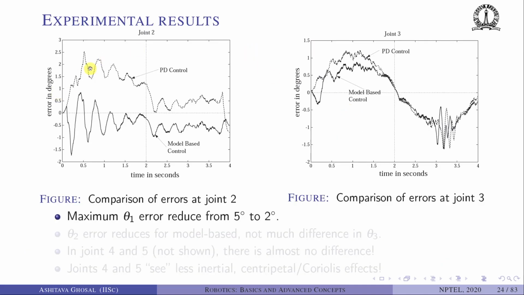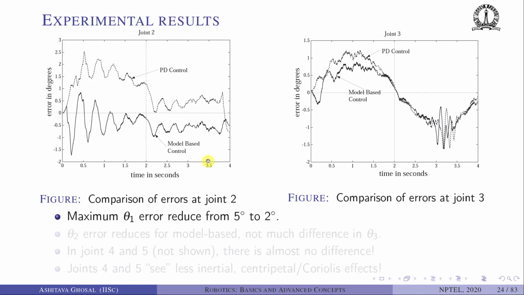For joint 2 also, we can compare the errors, and I'm not showing you the trajectory. There also the desired is smooth, and we record what joint 2 is doing from the encoder and plot theta 2 as a function of time for PD control and for model based control.